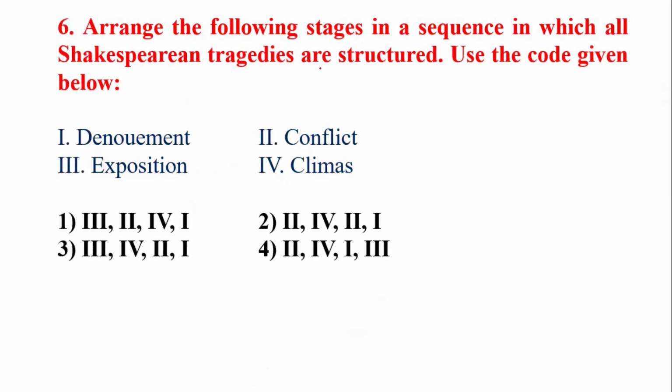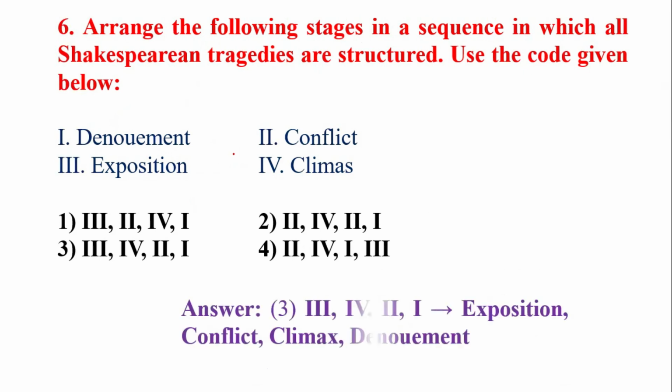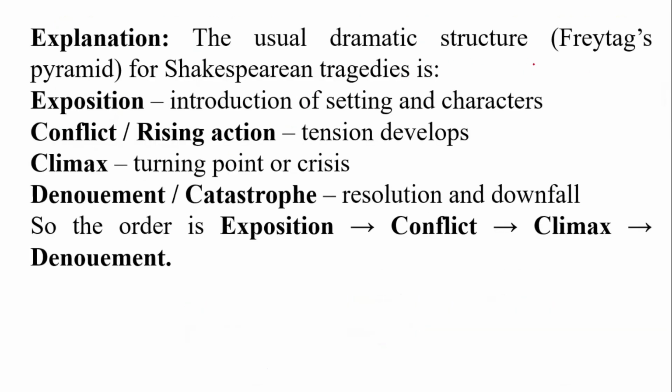Now arrange the following stages in the sequence in which Shakespearean tragedies are structured. Use the code given below. Now this is the structure; you can see it in the explanation. Freytag's pyramid in Shakespeare's tragedies: how does it show? Now see the exposition: introduction of setting and characters.